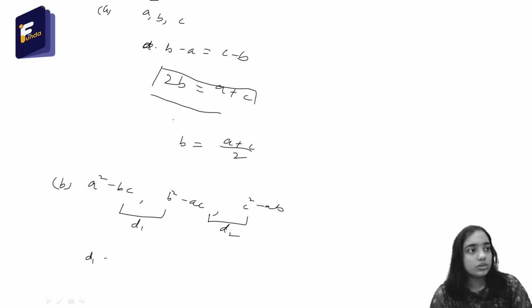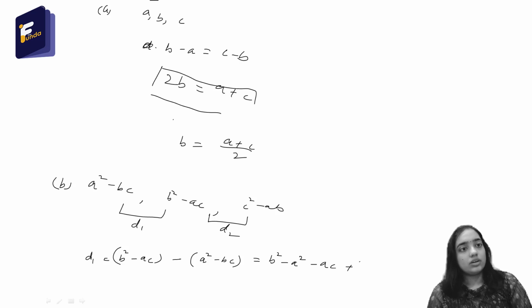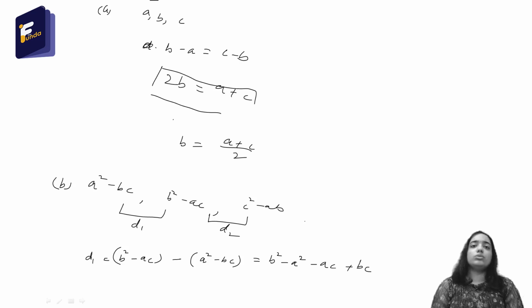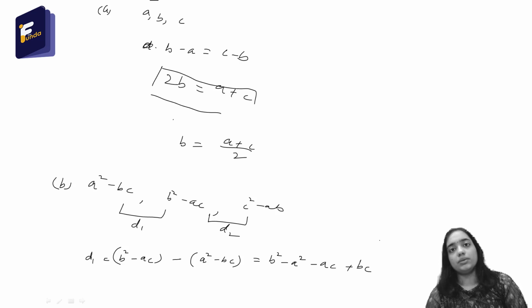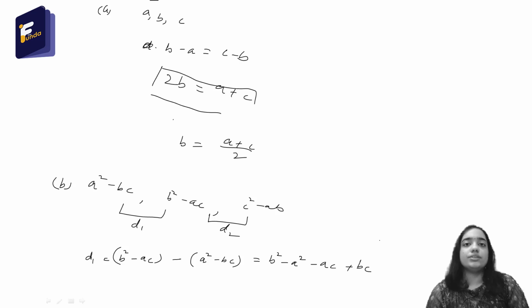D1 equals b square minus ac minus a square minus bc. So it will be b square minus a square minus ac plus bc. You know the formula: a square minus b square is equal to a minus b into a plus b. It is the product of the sum of the terms and the difference of the terms.